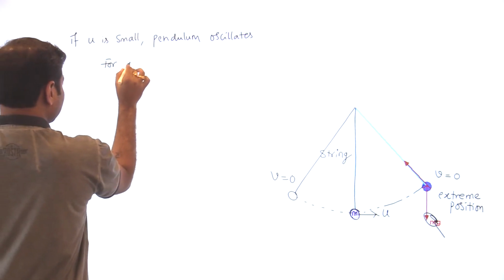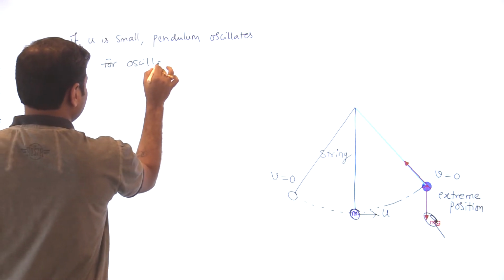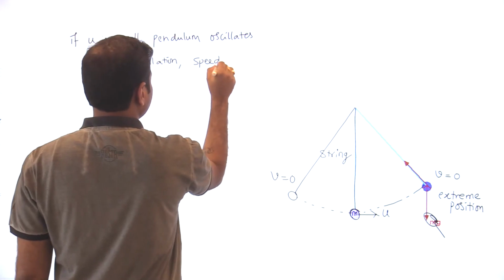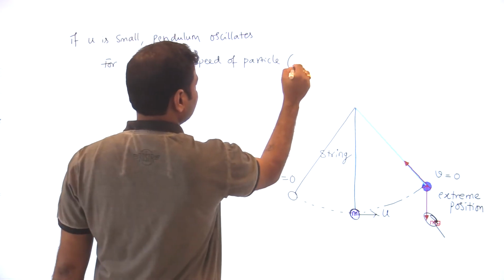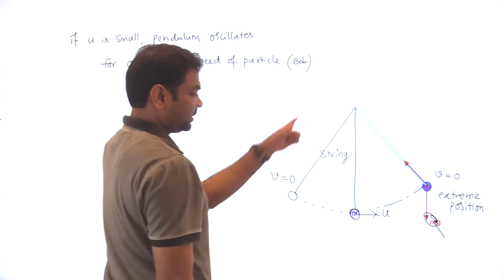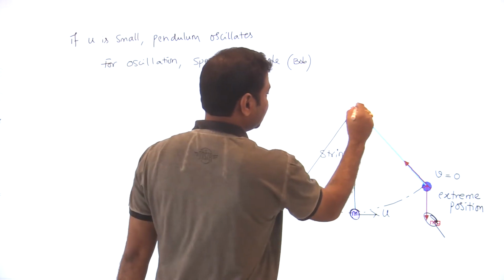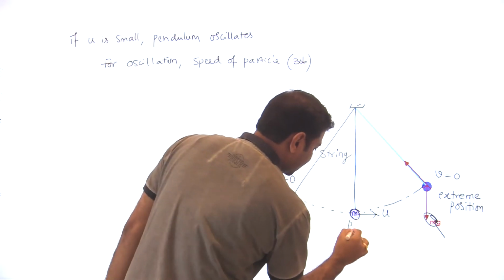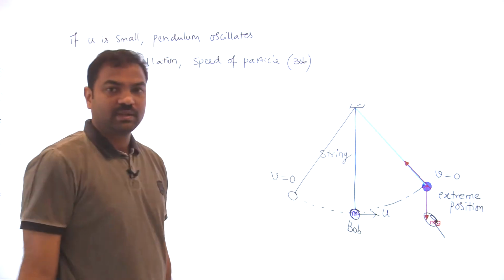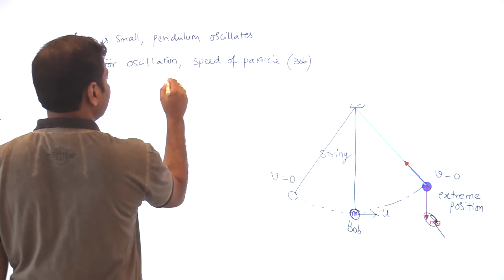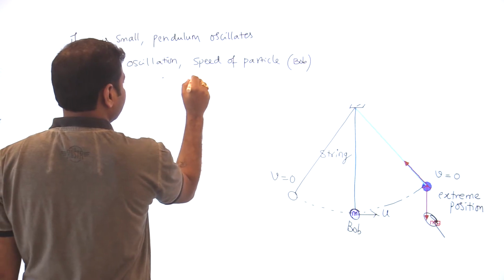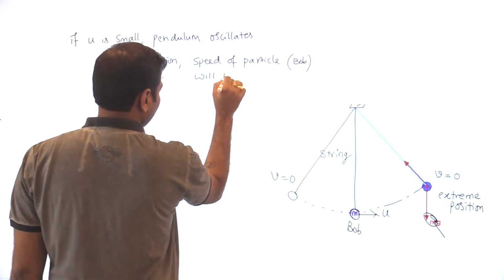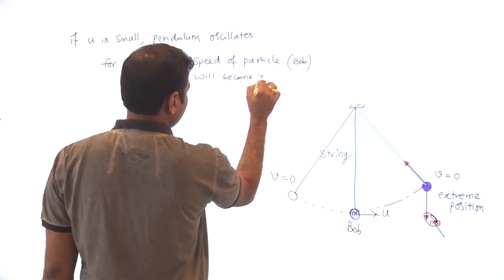Now I am writing the condition for oscillation. For oscillation, the speed of the particle, or speed of the bob, has to become 0. This is called the bob. Its entire structure is called a simple pendulum, with a string, and this is usually called the bob.